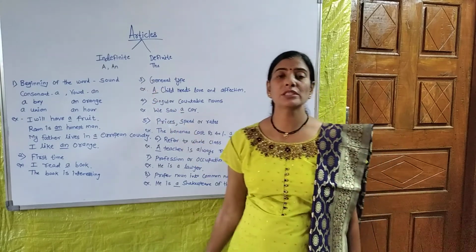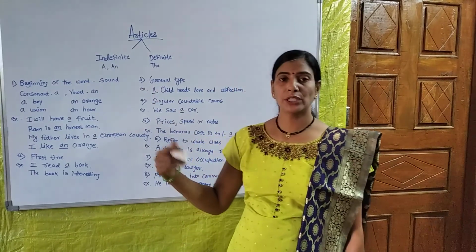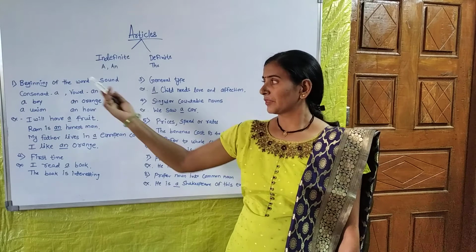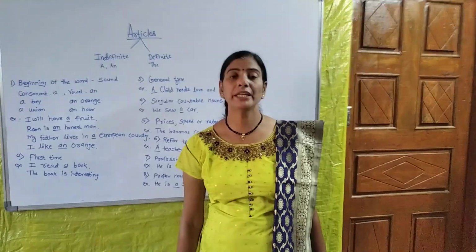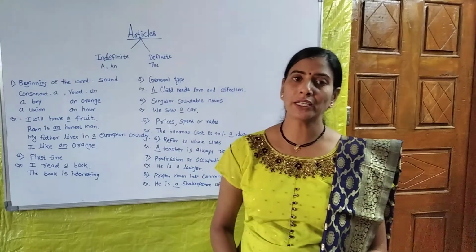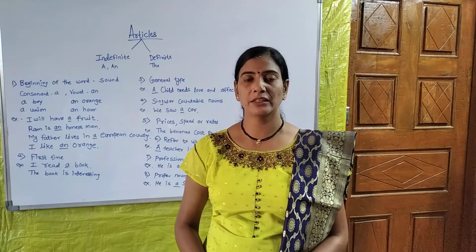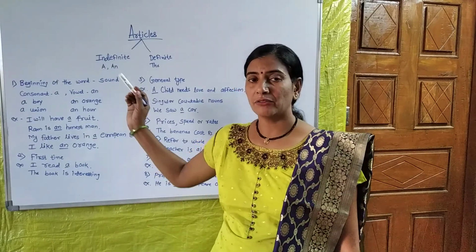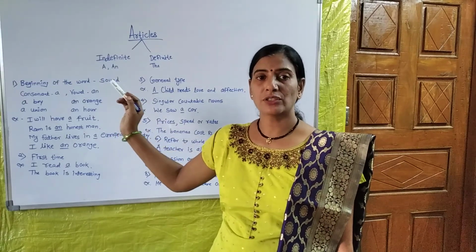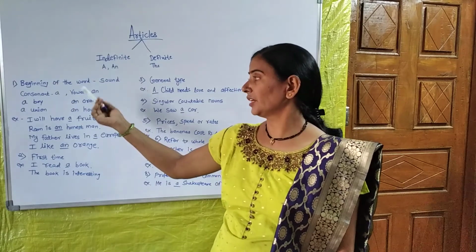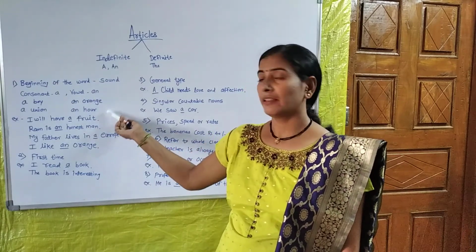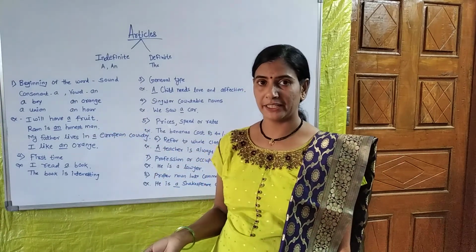There are some rules related to the use of articles. The first one is the beginning of the word. The beginning of the word is very important in the case of article because if the word starts with a consonant, it takes the article a, and if the word starts with a vowel, we use the article an.